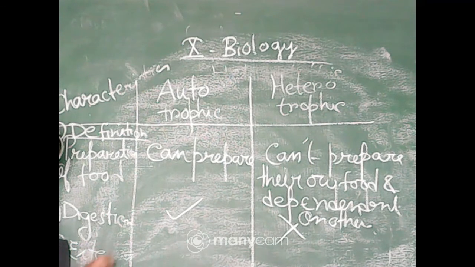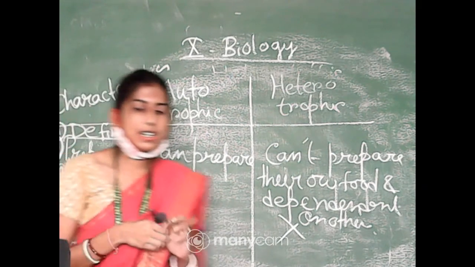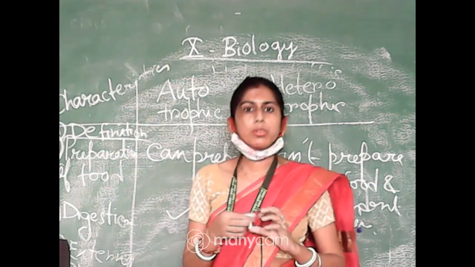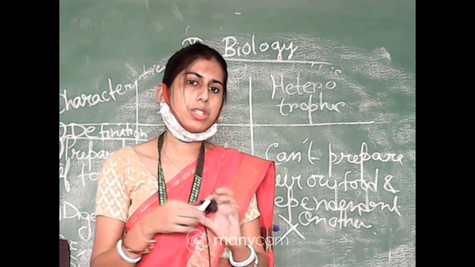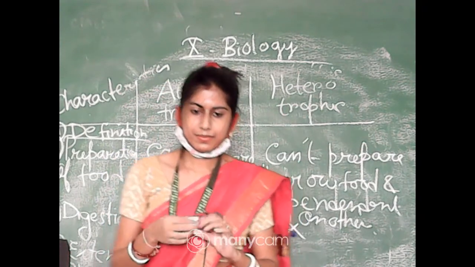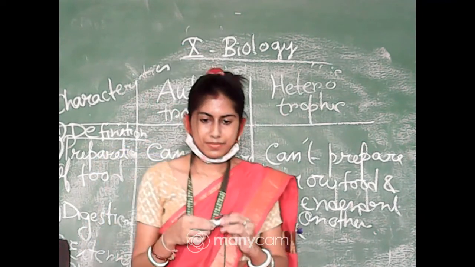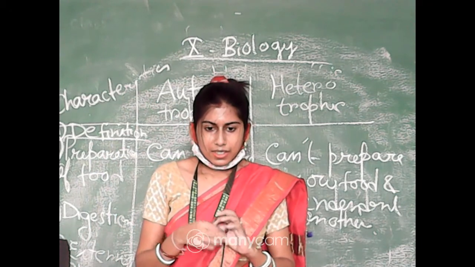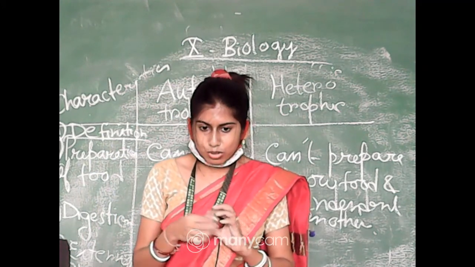Now come to the next point, that is energy, external energy. Now tell me, is any external energy required in autotrophic mode of nutrition or heterotrophic mode of nutrition? Tell me. Sunlight in autotroph.